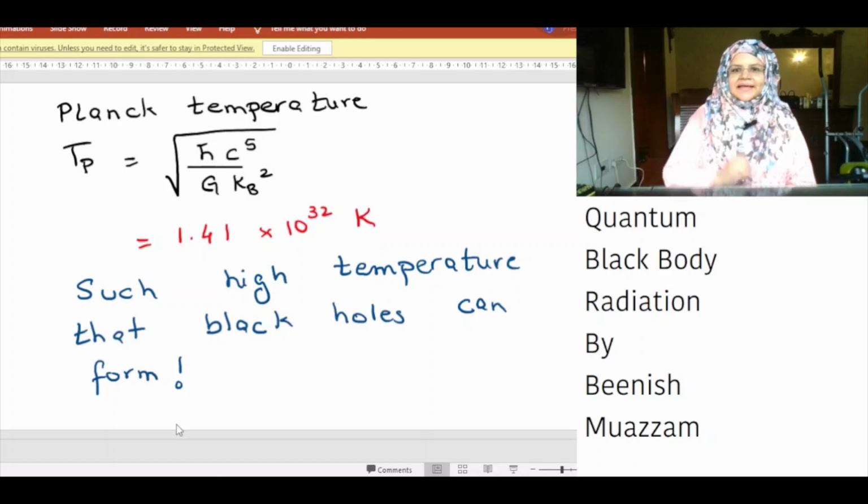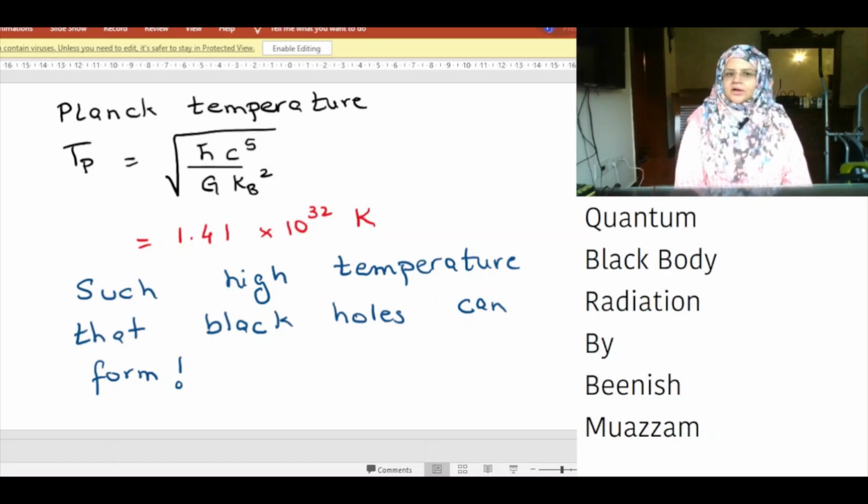Niels Bohr, Max Planck and Einstein are founding fathers of quantum mechanics. They were also awarded the Nobel Prize for their work on quanta. A quantum, plural quanta, is the smallest discrete unit of a phenomenon. Quanta of light is the photon, quanta of sound is the phonon. The magnon is the spin wave quantum. Spin waves propagate in magnetic material. Graviton is the hypothetical quantum of gravity.